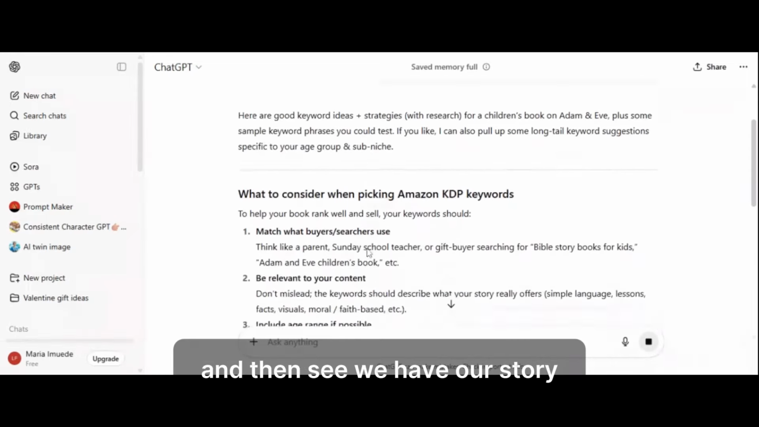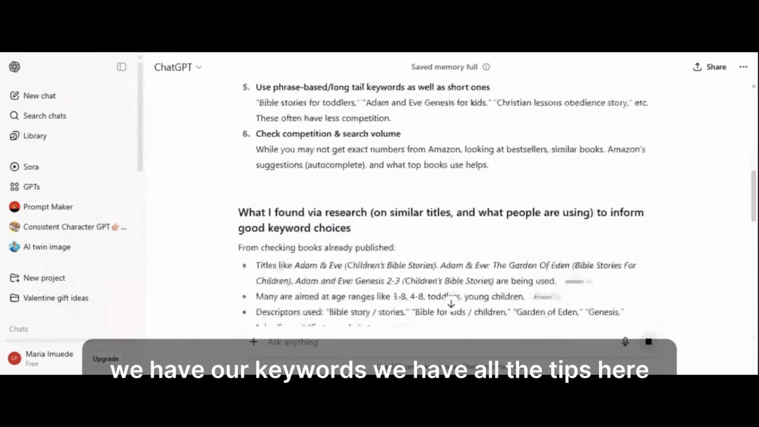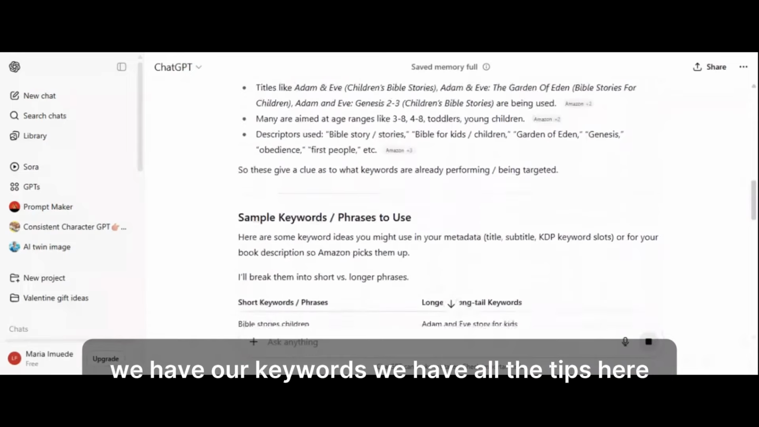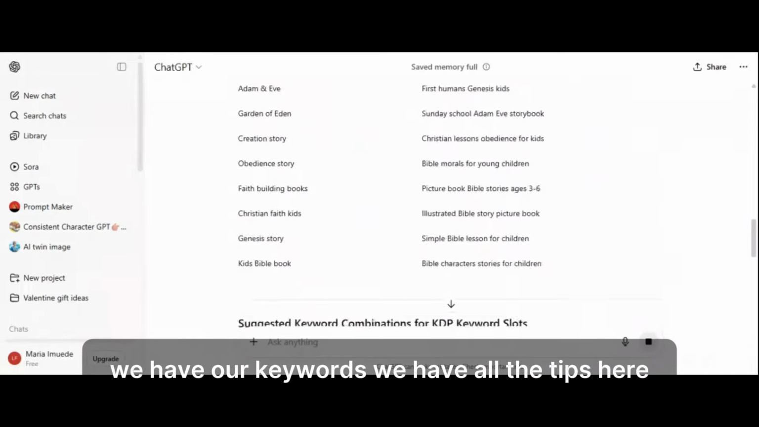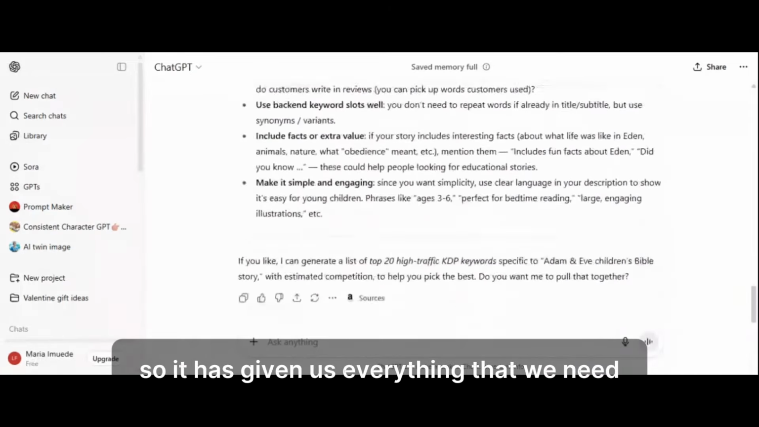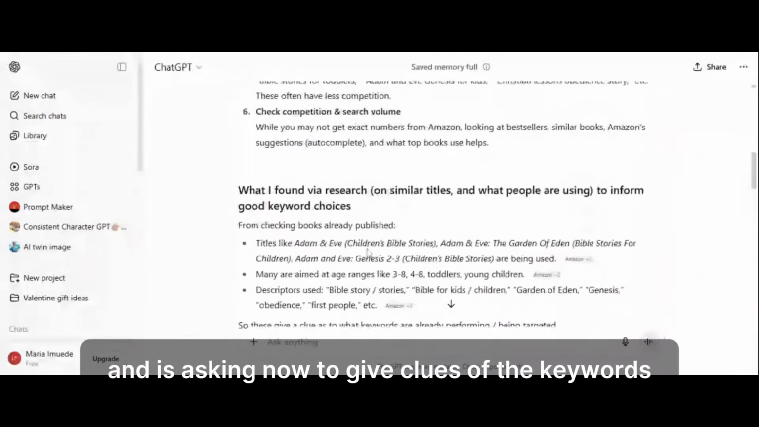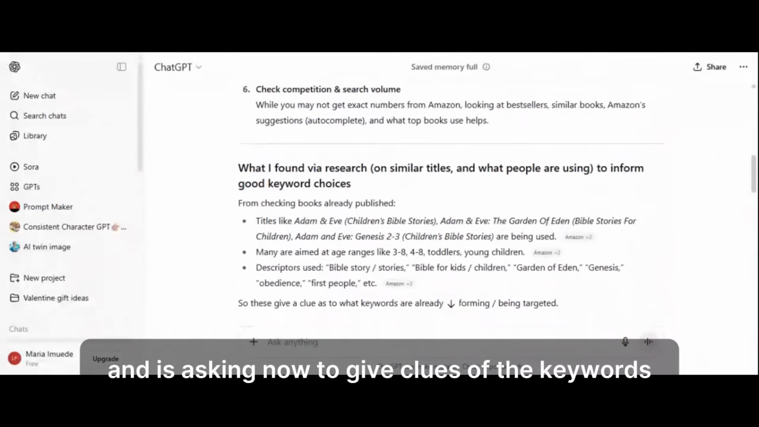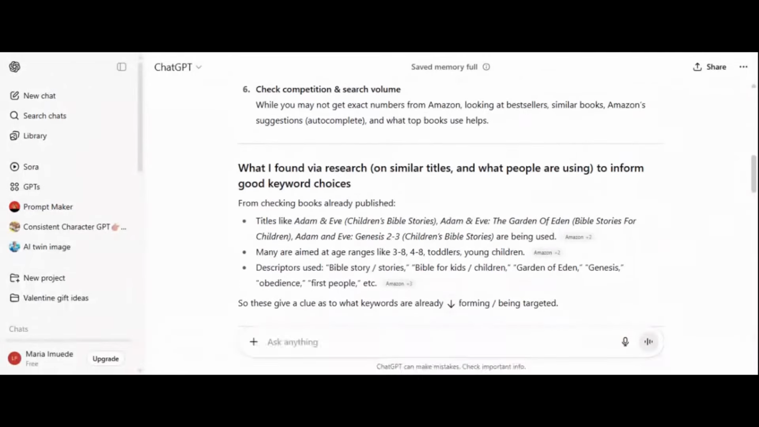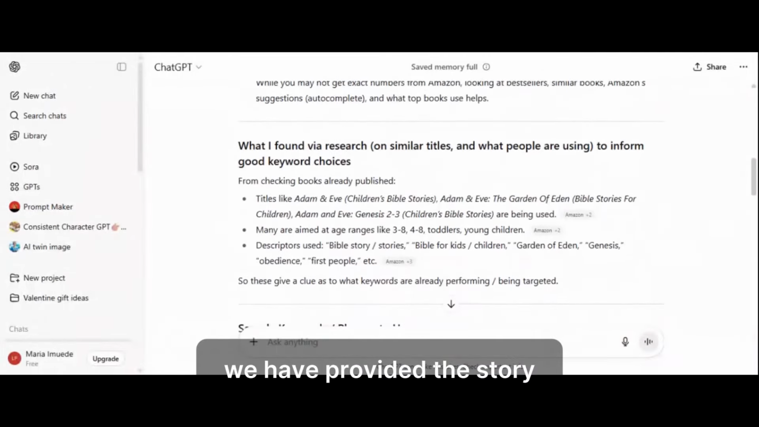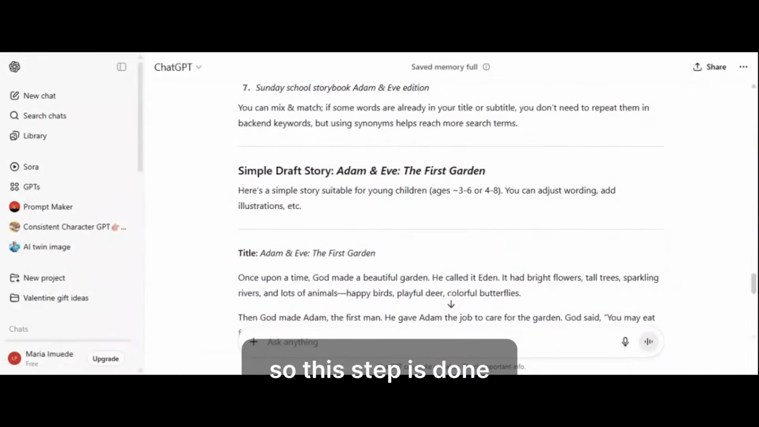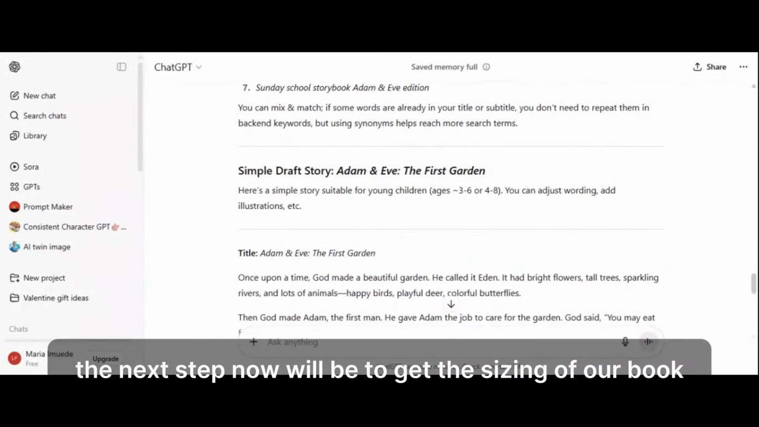And then see, we have our story, we have our keywords, we have all the tips here. So it has given us everything that we need, and it's asking now to give clues of the keywords. We have provided the story. So this step is done. The next step now will be to get the sizing of our book.